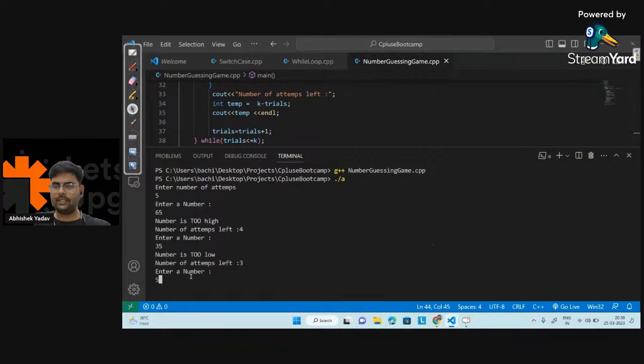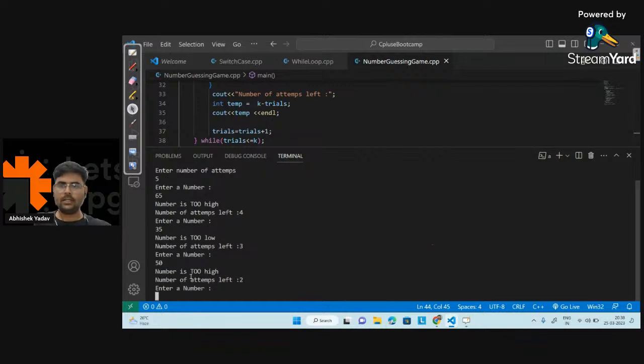So let's take 50 here. Let's see. The number is too high, so it is between 36 and 49, right? So let's take 45 here. Again, it is too high. That means the number is between 36 and 44, right? So let's take 48. 48 is too high, right? Because 45 is too high, so 48 is also too high. Anyone? Last attempt. We have the number between 36 and 44.